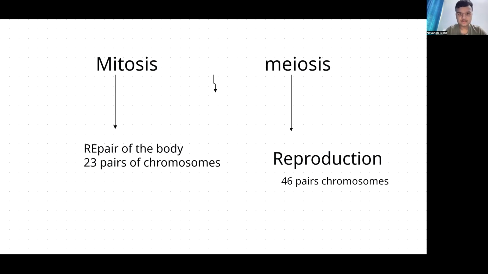Understood. Mitosis is for repair of the body, which tries to multiply itself. Meiosis also multiplies itself, but it takes chromosomes from both the mother and the father, in order to give birth to an offspring.